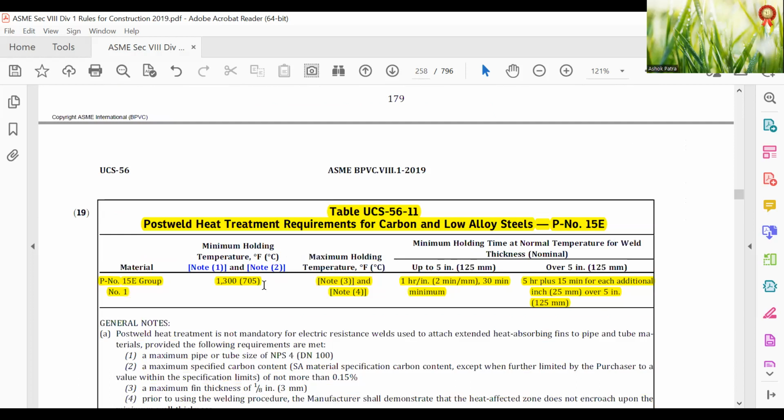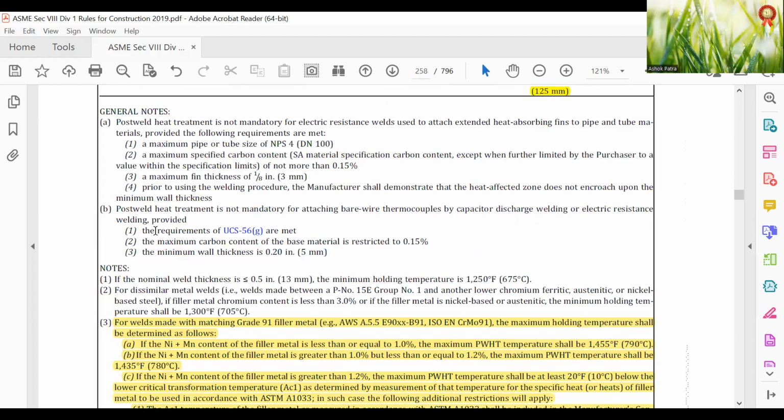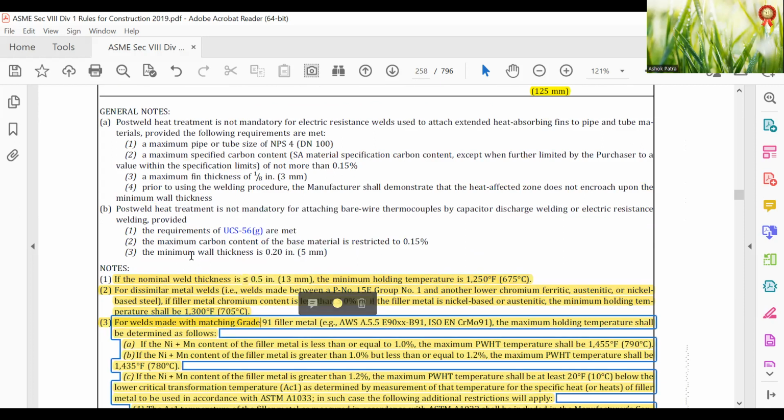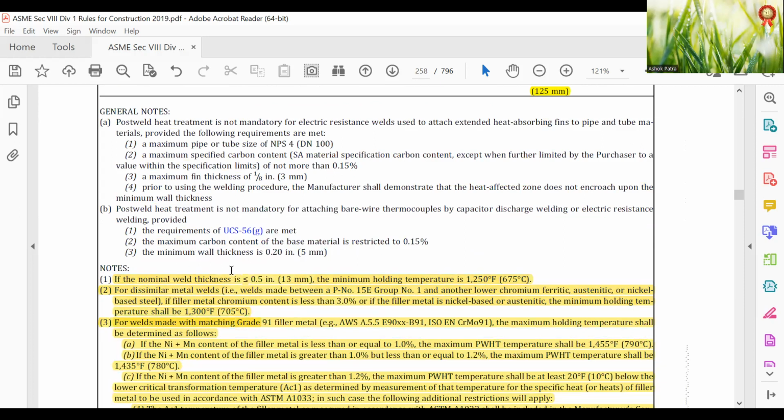So instead of this, you go for 1455. And note 1, 2, you have to see this also. If the nominal weld thickness is less than 0.5 inch, 13 mm, the minimum holding temperature is 1250 degrees Fahrenheit. So instead of this, it is decreasing.